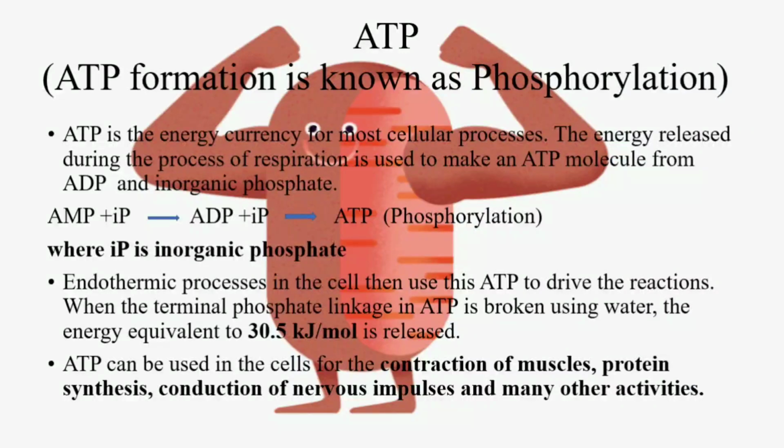It is an endothermic process where we need to absorb energy, and this energy is stored in the form of ATP. Each ATP releases 30.5 kilojoules per mole. ATP can be used in the cells for the contraction of muscles, protein synthesis, conduction of nerve impulses, and many other activities.